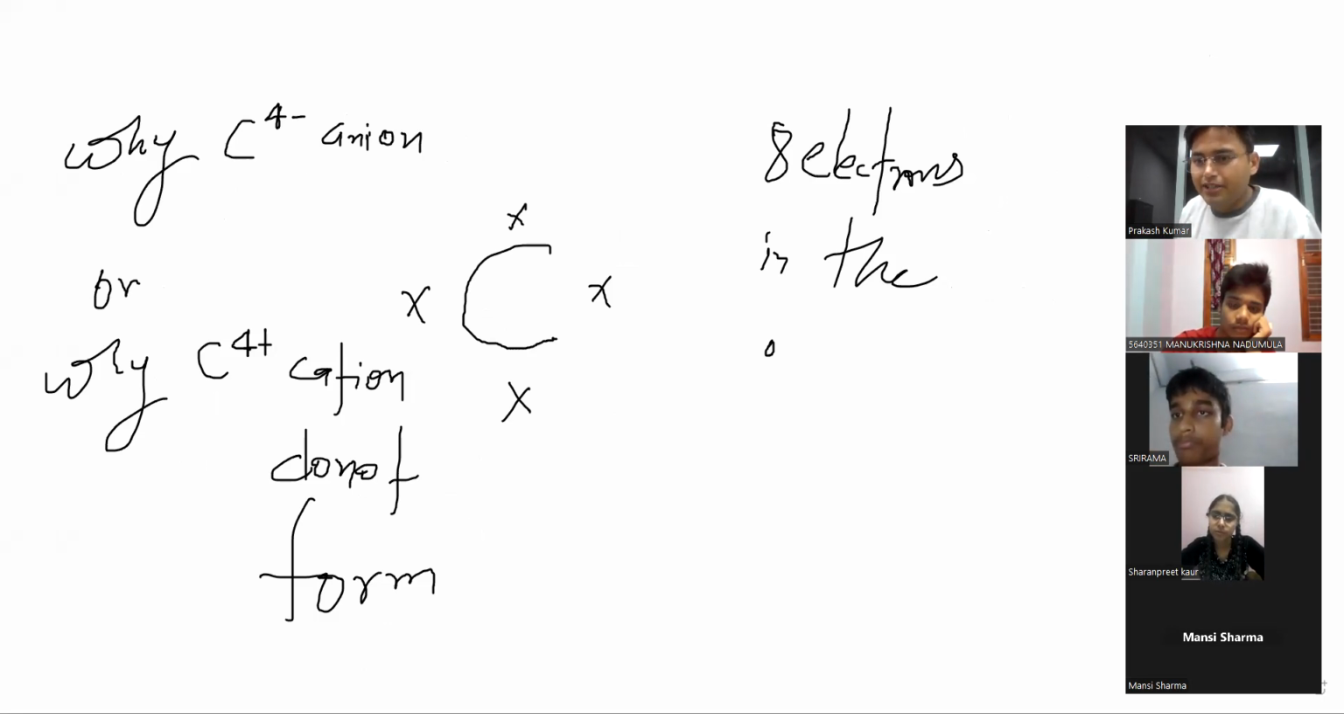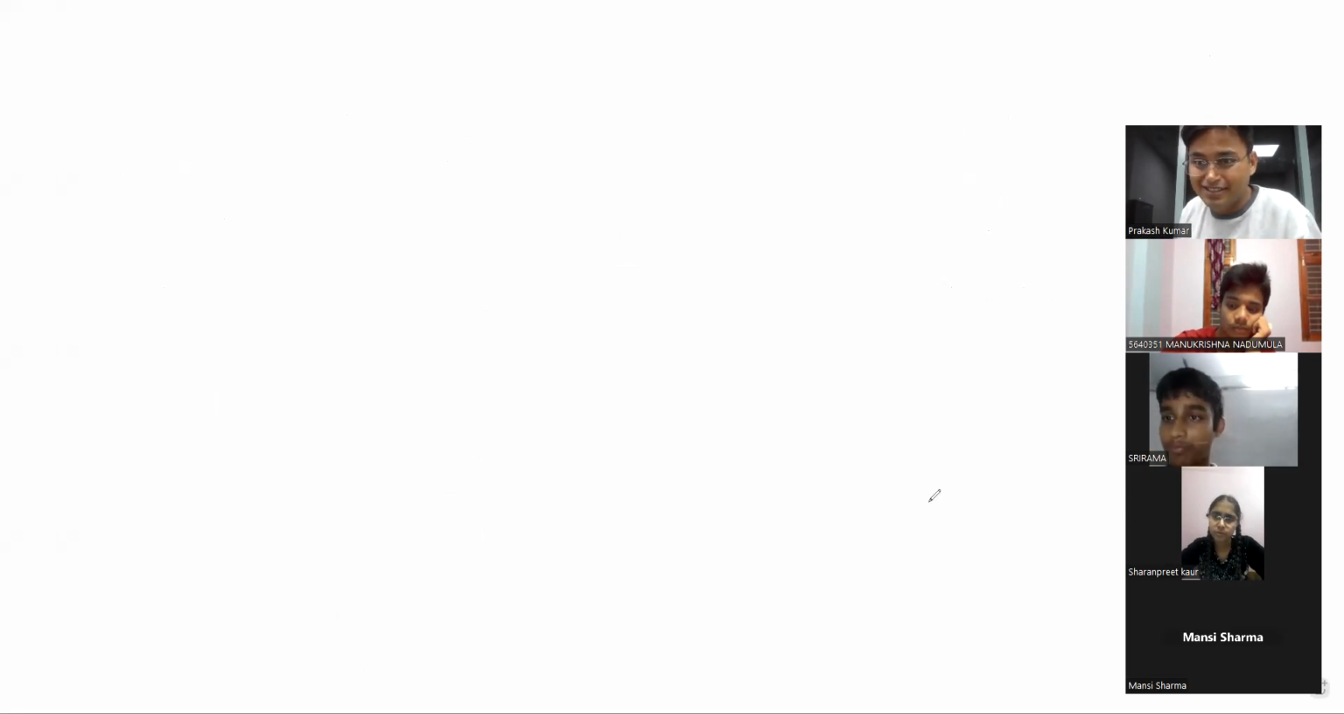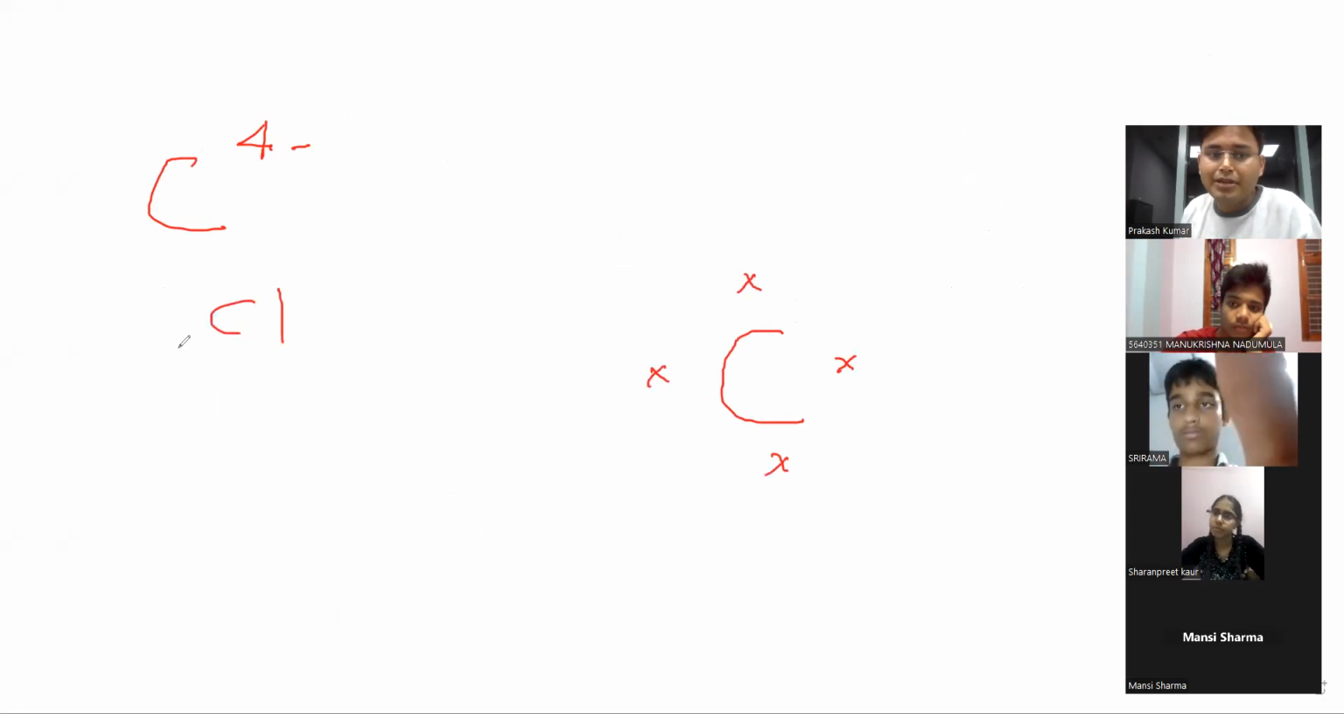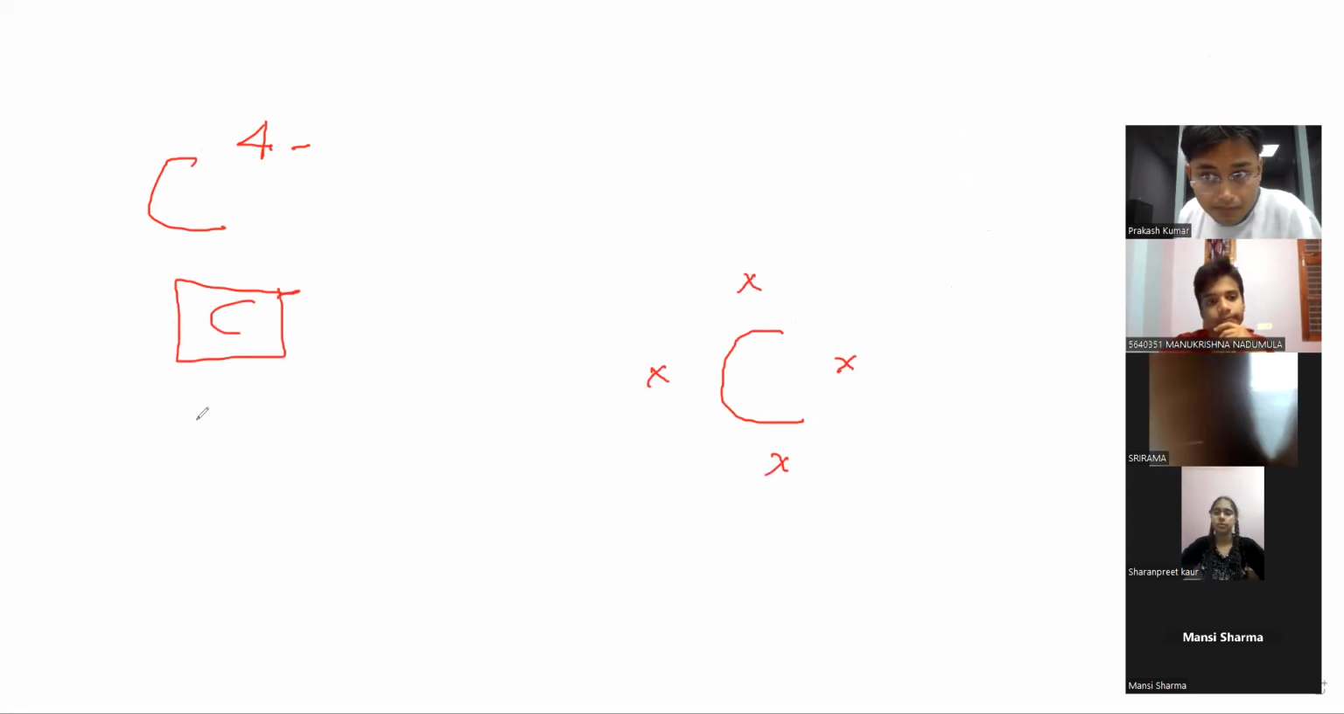Fine. So coming to the point, many students are not realizing. Okay, so first come to C4 minus. What is C4 minus? Many of you are not understanding. So let me start. Carbon has 4 electrons in the outermost orbit, right? So come to carbon. Carbon has an atomic number of 6.